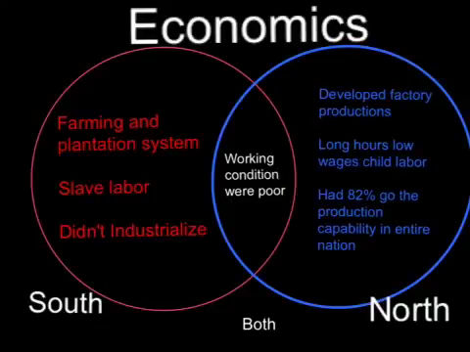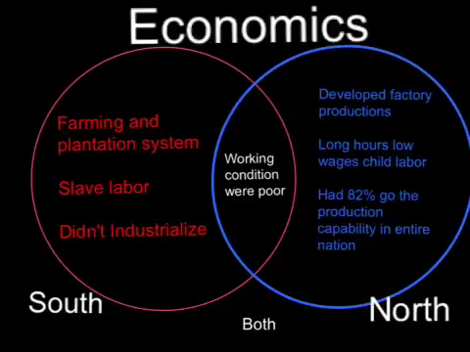The economic differences between the North and the South were that the North was much more developed in terms of factory production. They had young females hired to work in the factories, but eventually immigrant labor would replace the females. The working conditions were poor. They had long hours, low wages, and child labor. They were sometimes called wage slaves. Telegraph development made communication far easier. The Northeast region had 82% of the production capability of the entire nation.